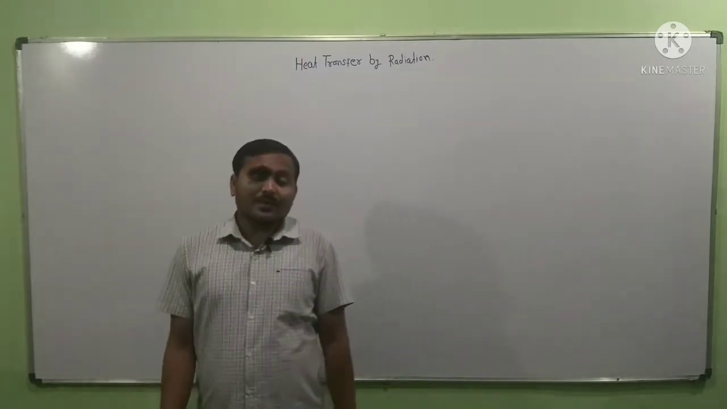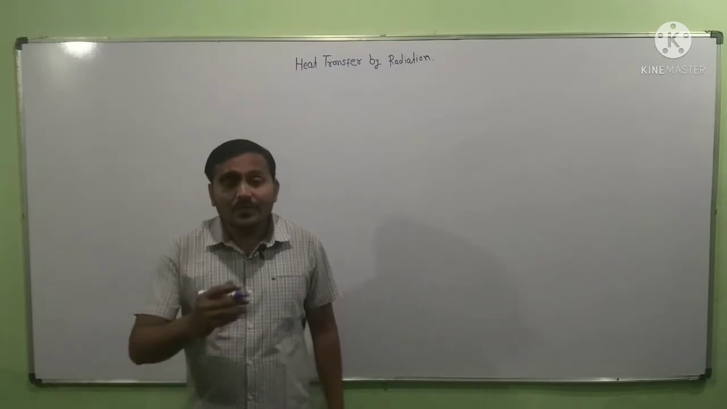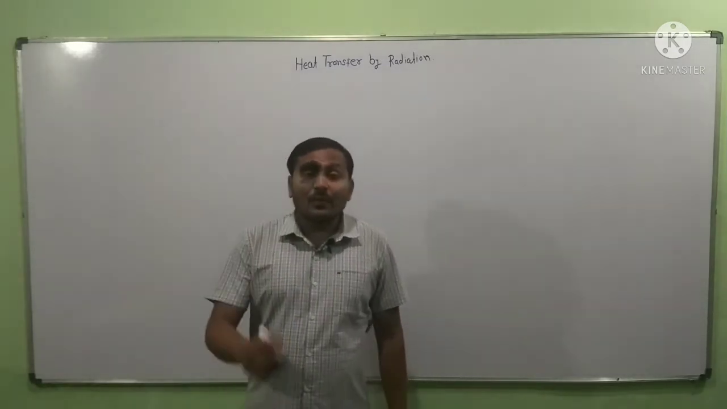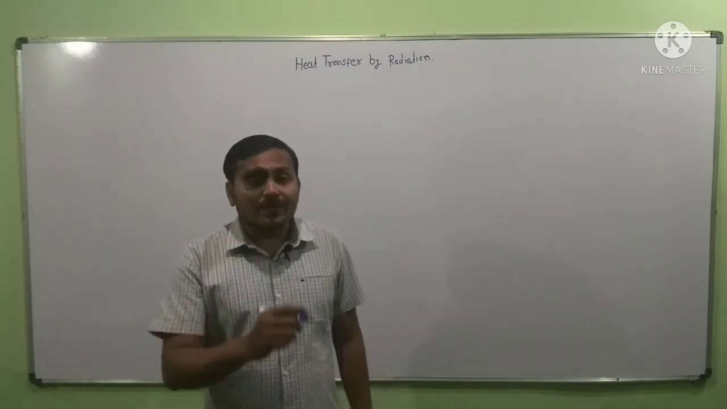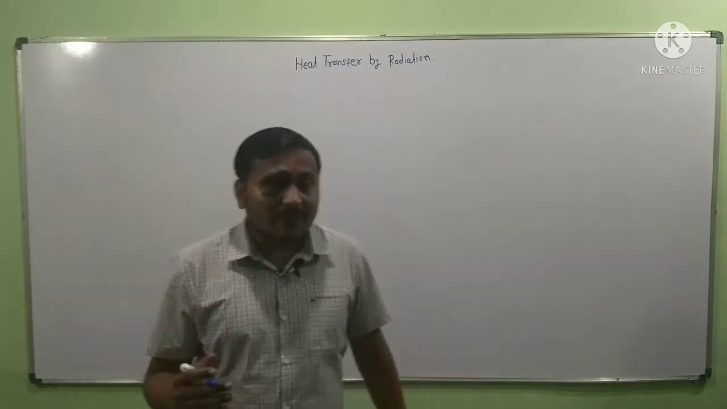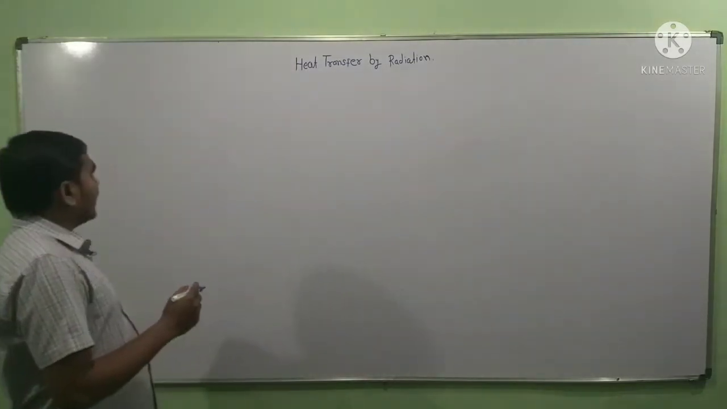The statement of Stefan Boltzmann law is that the emissive power of a black body is directly proportional to the fourth power of absolute temperature. That is the statement of the Stefan Boltzmann law, and we will write it here.